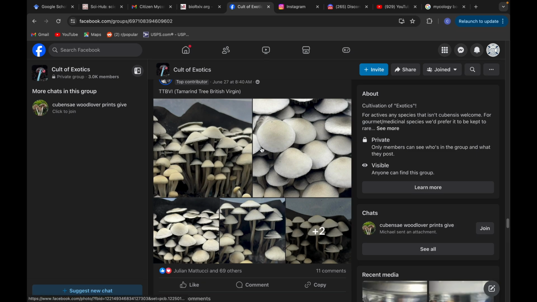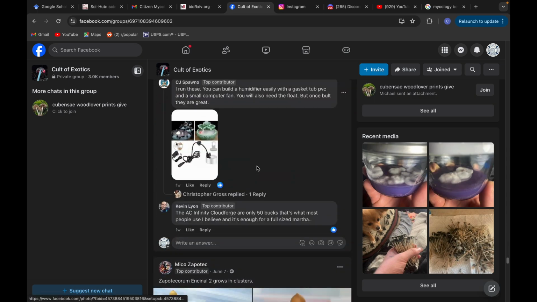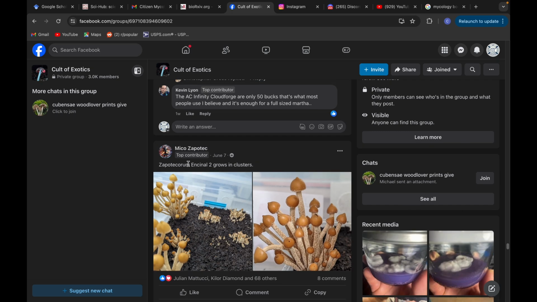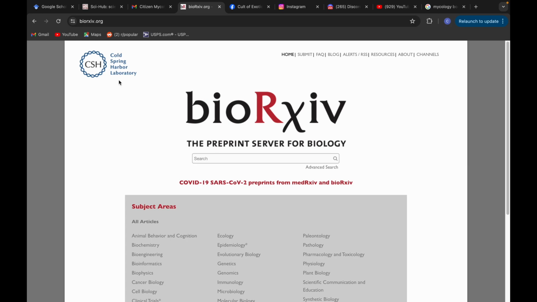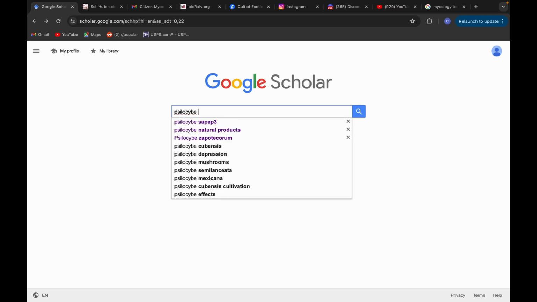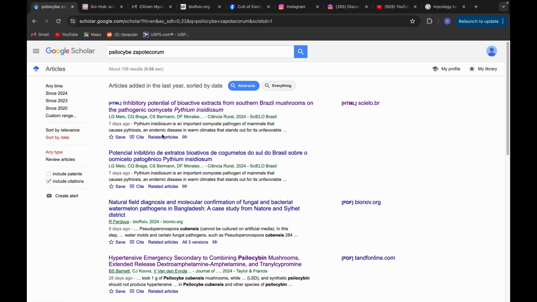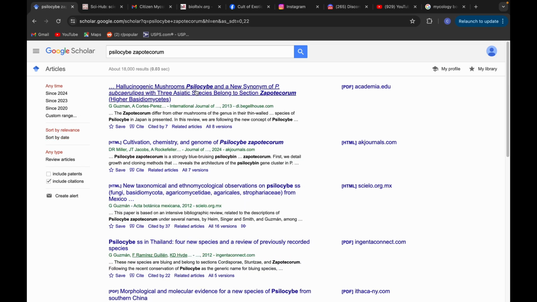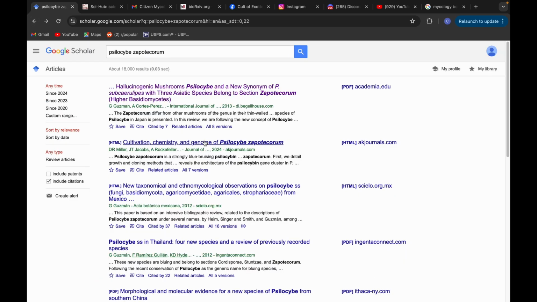And then when you learn stuff in here, and you're like, oh, what's this mean? Or, hey, I want to know more about this particular species, like, for instance, Zaptocorum, right? You could go here. I actually don't have to use a preprint server. I can use here. I can do Psilocybe Zaptocorum. And you can see here, sort by date, so give me recent. Actually, do any time. And actually, this is not the most recent. This is right here, I believe.